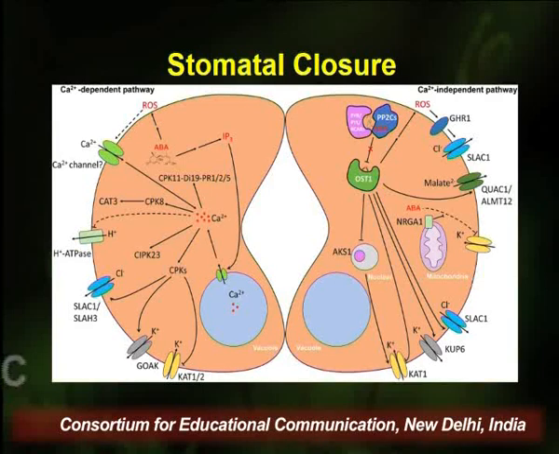Now this increased calcium ion concentration further activates certain calcium dependent protein kinases, and these calcium protein kinases activate the SLAC1 anion channels, and these channels, once activated, cause efflux of the chloride ions, whereas they also activate certain KOR channels, which causes the inward movement of the potassium ions, and they inhibit the KAT1 ion channels, which leads to the efflux of the potassium ions.